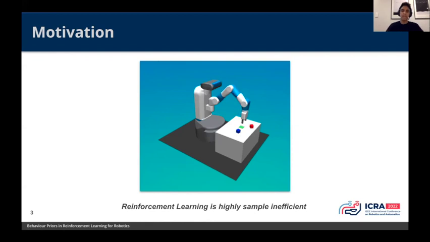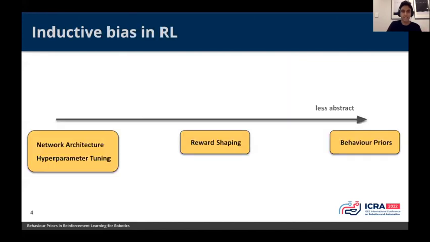And that's the overall motivation for this workshop: how can we start getting reinforcement learning to work on real-world robots by tackling the sample inefficiency problem? One large area in current research to tackle sample inefficiency is the deliberate use of prior knowledge within reinforcement learning, and we refer to this as inductive biases. And inductive biases in reinforcement learning can take various forms.